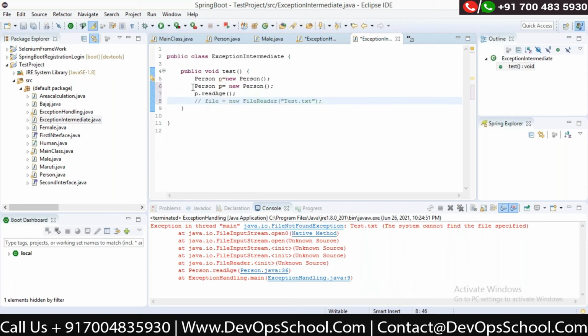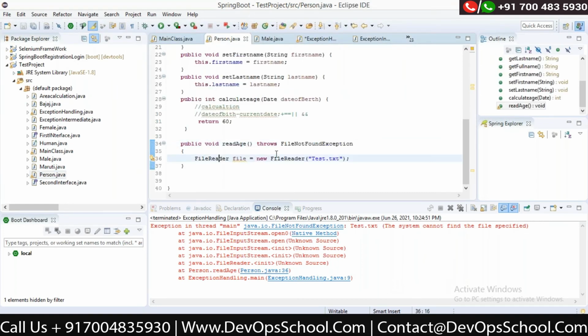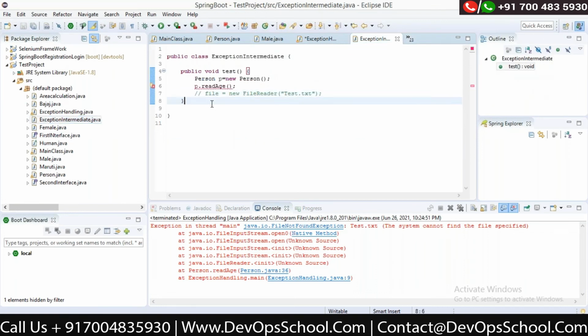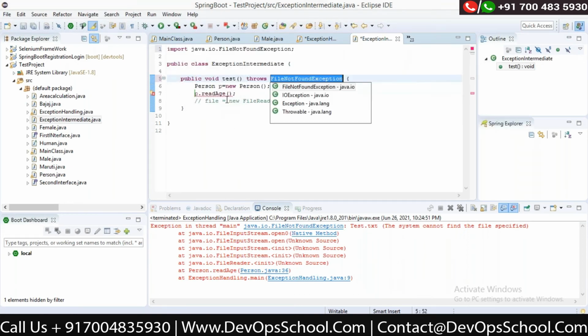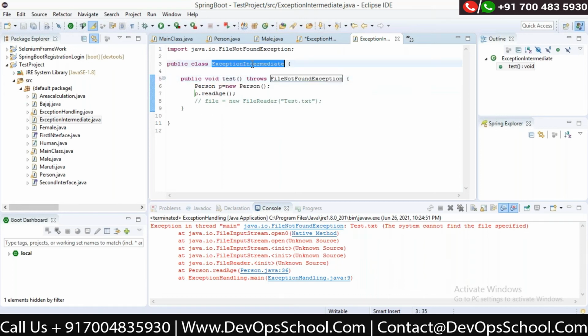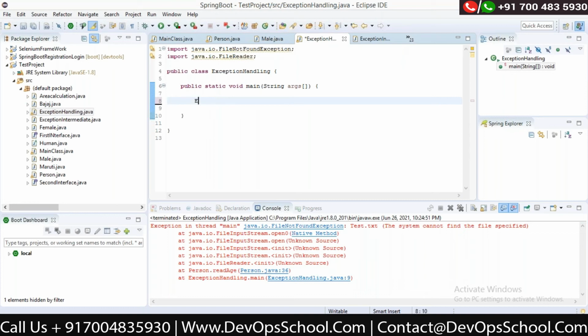Okay, so what I've done is, in the person method, I've got the exception and I have thrown it. Now in the exception intermediate, this p is being called from the intermediate class, so he has also thrown it. Now this exception intermediate was called by actual exception handling.